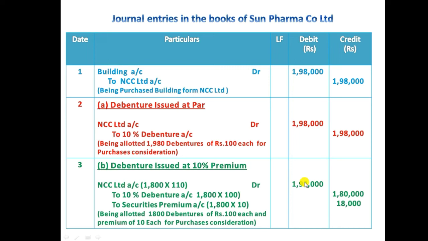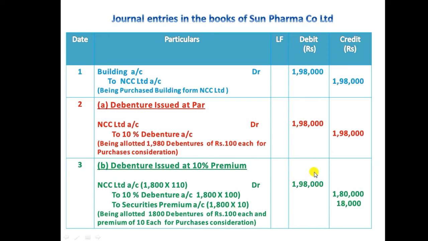In this case, we need to separate the debenture and the securities premium. To 10% debenture account, 1,800 into face value 100, so we credit only the face value to the debenture holder, 1,80,000 rupees, and to securities premium account, 1,800 debentures into 10 each, it is 18,000.